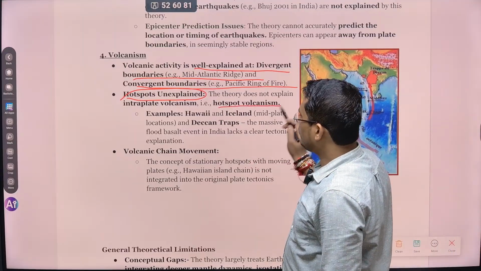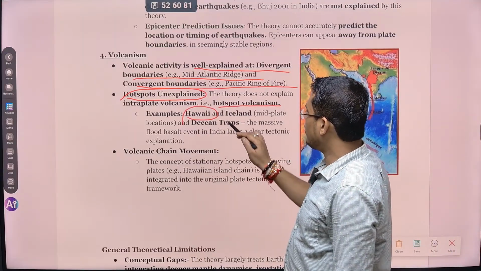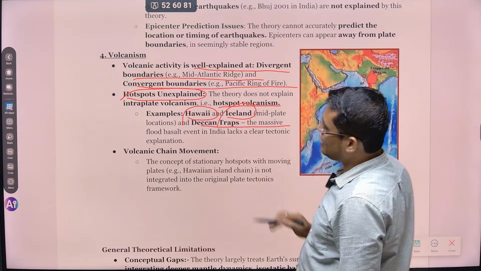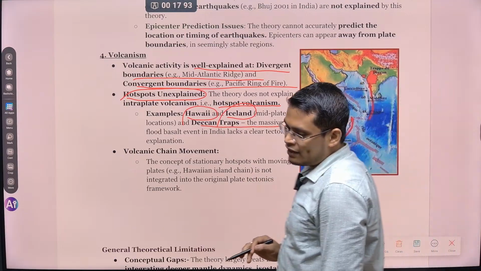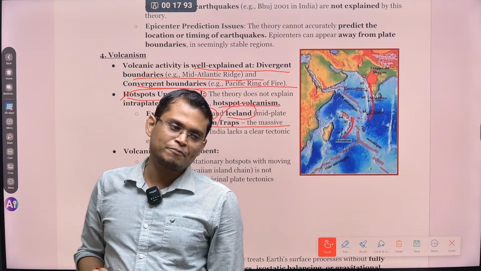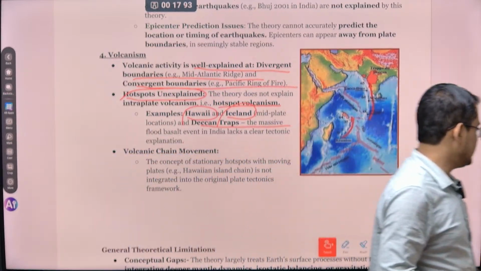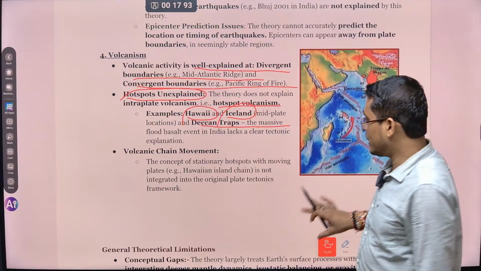ठीक है. So hotspot volcano. So classic example Hawaiian and Iceland. ठीक है. So Deccan Trap is also formed because of that. But our plate tectonics theory fails to give an answer about this hotspot volcanic activity. चलो बहुत बढ़िया, आगे बढ़ते हैं.